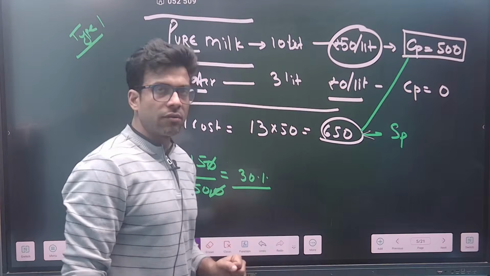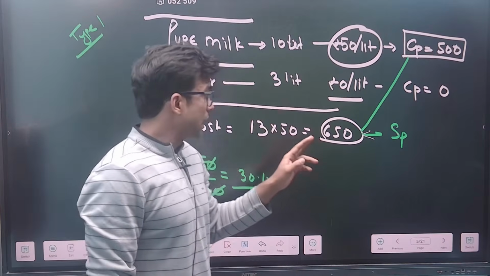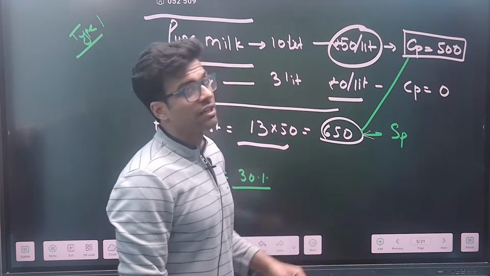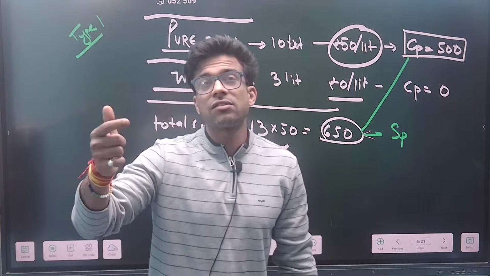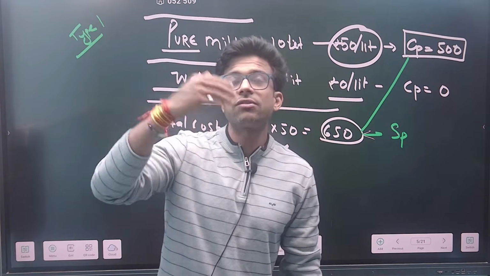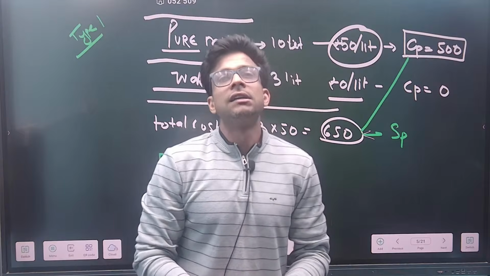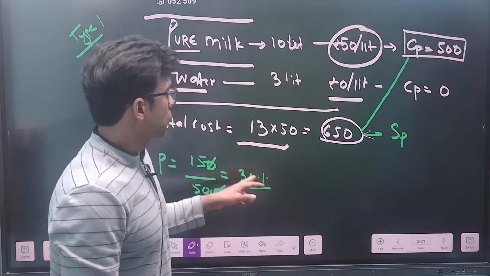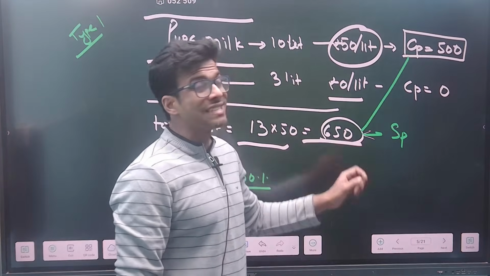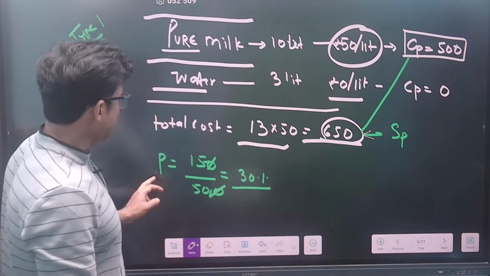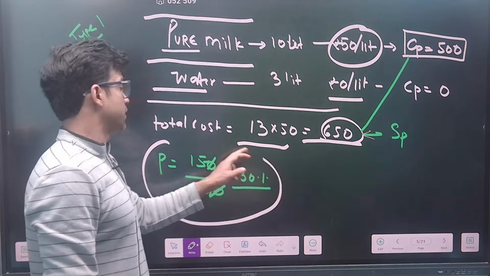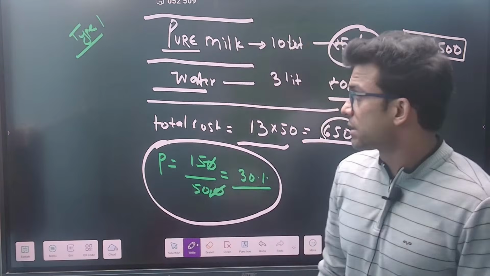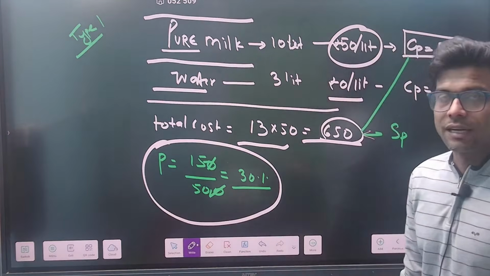I've added 3 liters of water, but its cost price was 0. Now the quantity of the milk becomes 13 liters. Actually, it was 10 liters. So can I say the 13 liters I am giving to the customer is a mixture of water and milk both? The selling price would be 650, and again I am getting a profit of 30%. This is how things work in mixture alligation. This is type 1, guys.